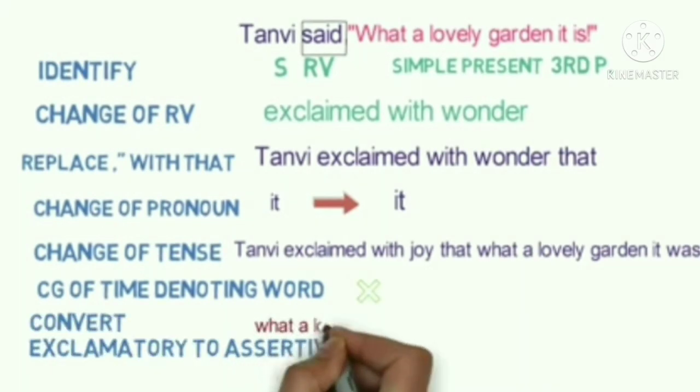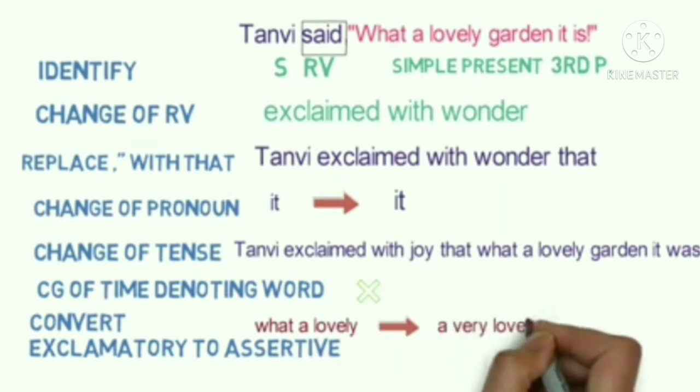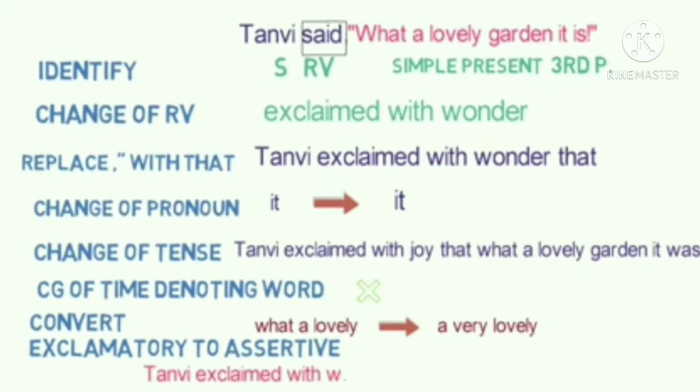Here the structure is what plus a plus adjective. That is, what a lovely, it gets converted to a very lovely. We also need to take it was from the sentence and put it after that. So the final sentence will go as, Tanvi exclaimed with wonder that it was a very lovely garden. So students, now I hope the conversion of exclamatory sentences from direct to indirect is clear. Thank you.